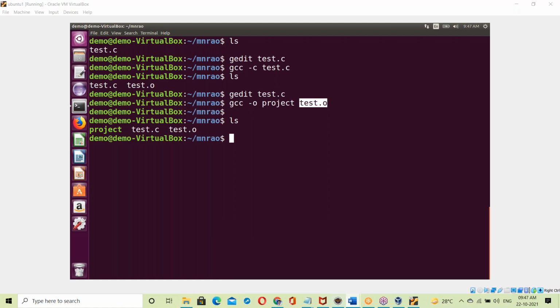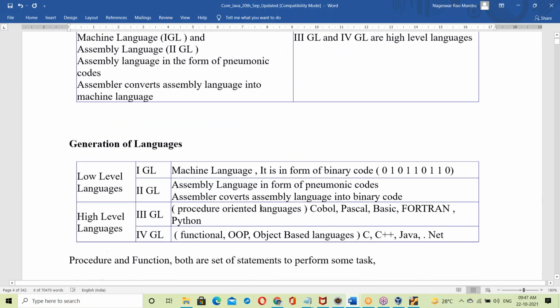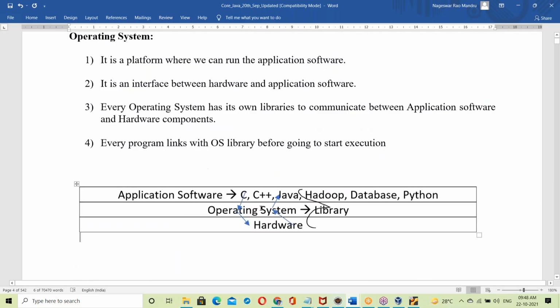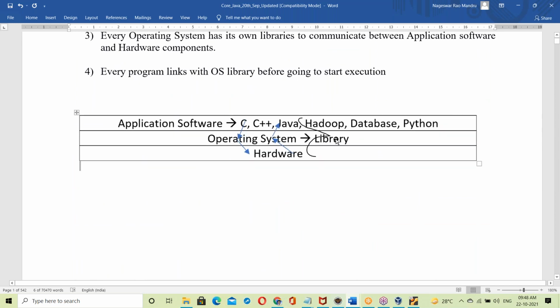See, at the starting we discussed. At the beginning we discussed about the OS, right? See this. In the OS there is a library. Every OS has its own library to communicate with hardware components. Okay. There is an OS library. There is some input output library to communicate with hardware components.